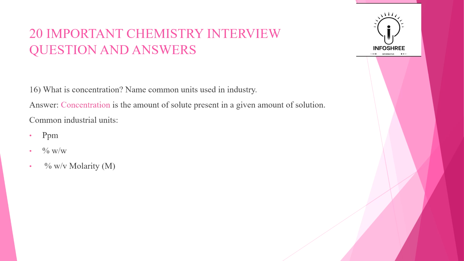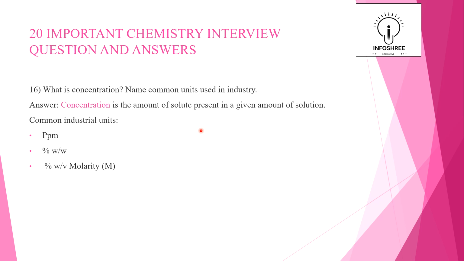Okay, so the 16th question is what is concentration? Name common units used in industry. Concentration, you can see this word every time. Concentration is the amount of solute present in a given amount of solution.